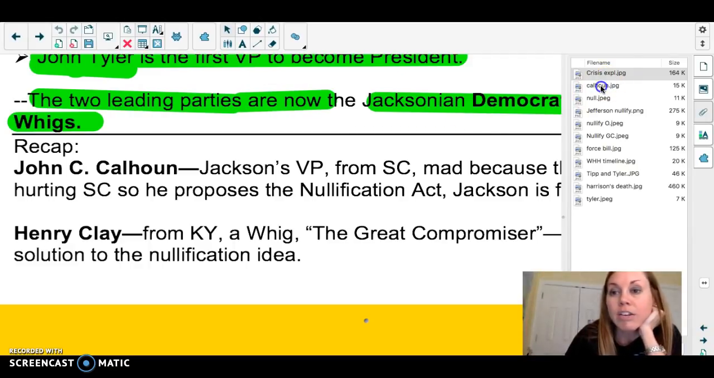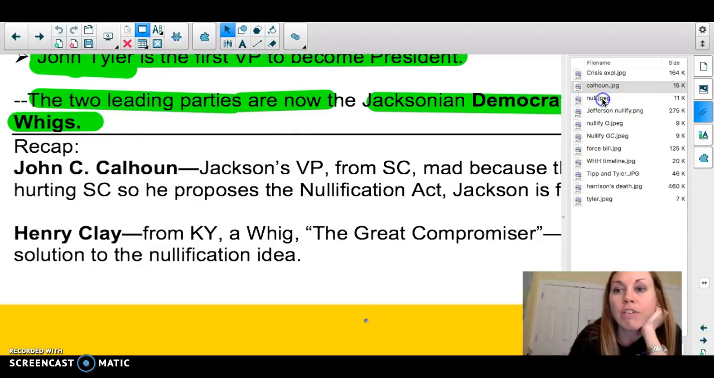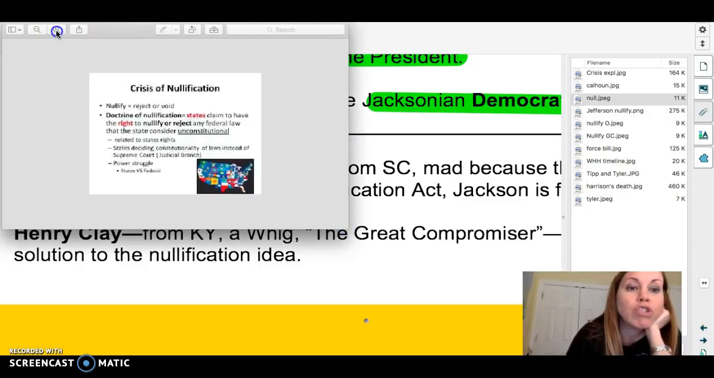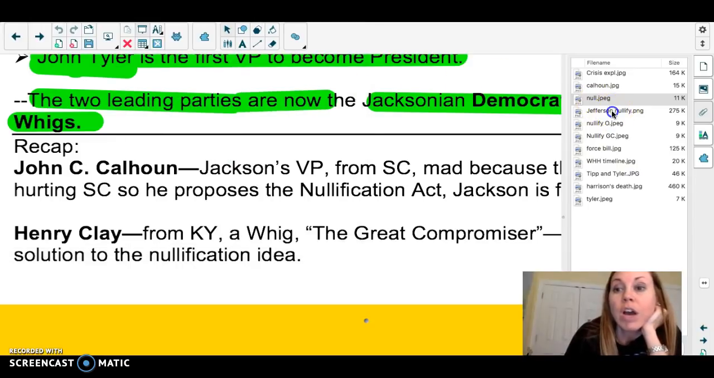Okay. Here is Calhoun, which I needed crazier hair for our man here. I did the best I could. But anyway, there's John C. Calhoun. Nullification. The crisis of nullification. Remember, nullification means to reject or to void. States claim they have the right to just get rid of federal law if they want to.